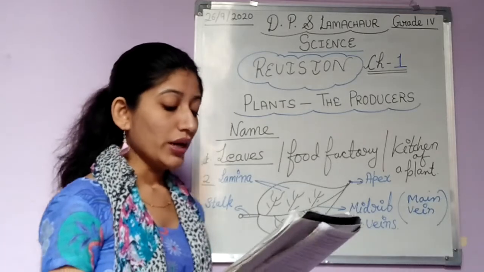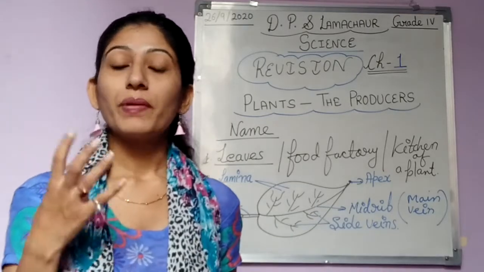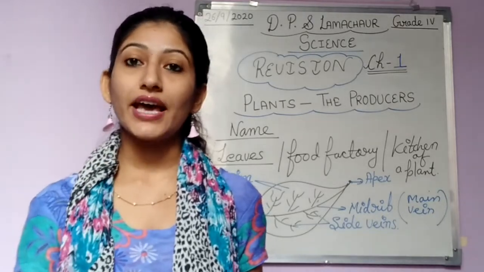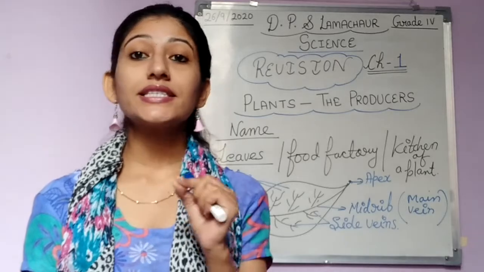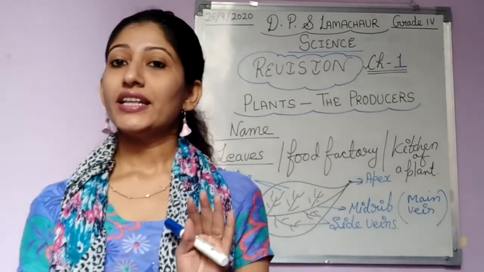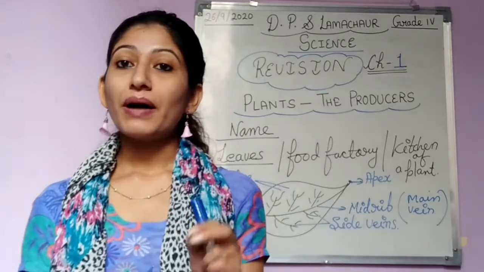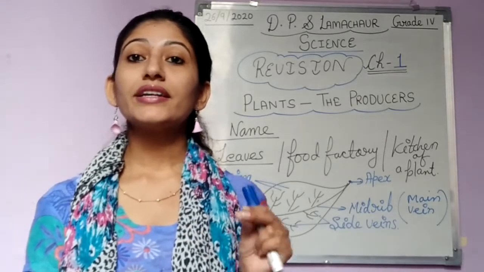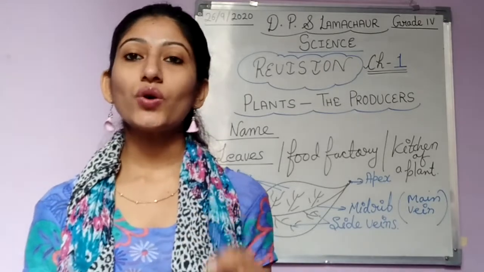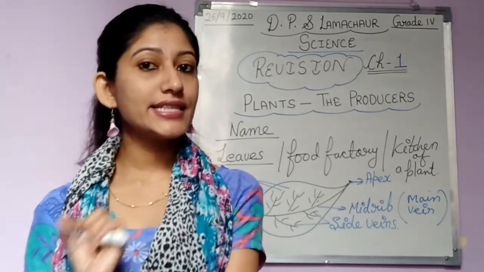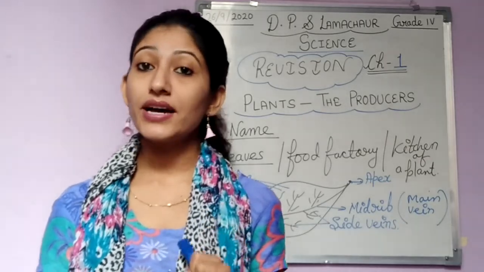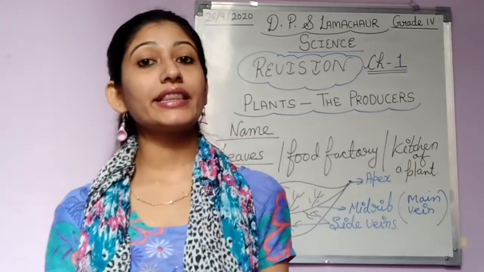Okay. Now the process of preparation of food by plants. वो कौन सी process है जिससे कि plants अपना food बनाते हैं? You all are familiar with this name. देखिए, the process by which plants prepare their food by their own is called photosynthesis. ठीक है.